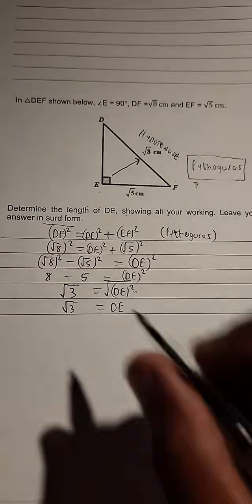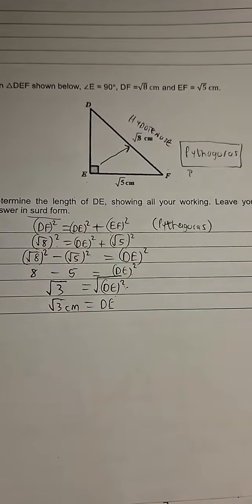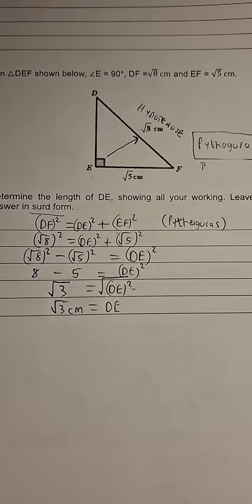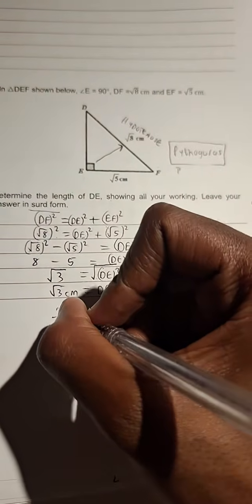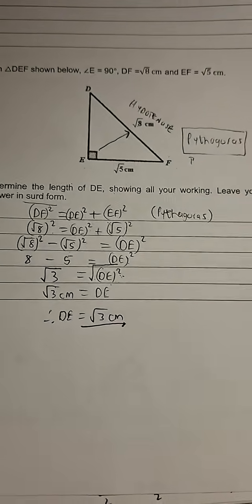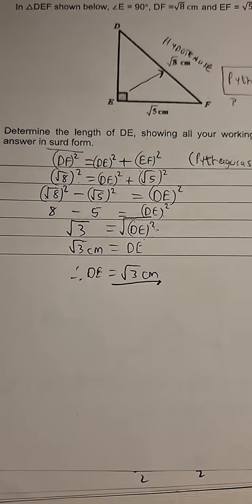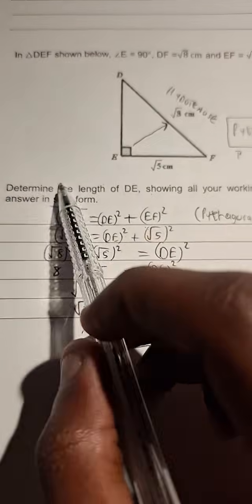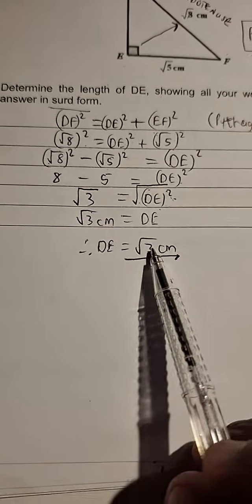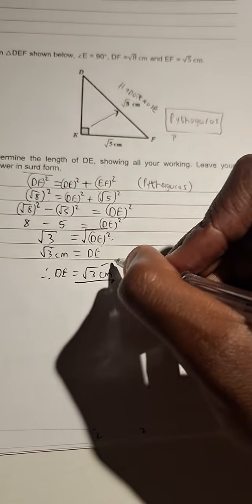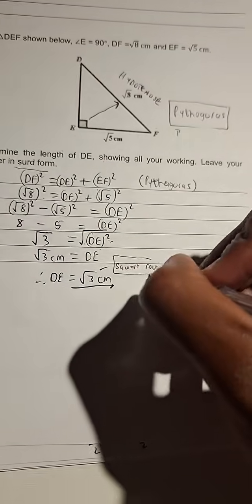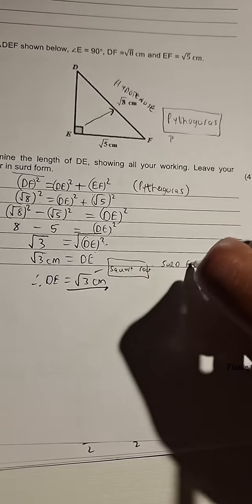Okay, centimeters. So DE is equal to the square root of 3 centimeters. That's as simple as you would have it. Because remember, they said to leave your answer in surd form. This here, guys, remember I said when you have a square root retained in your answer, that's what we mean by surd form.